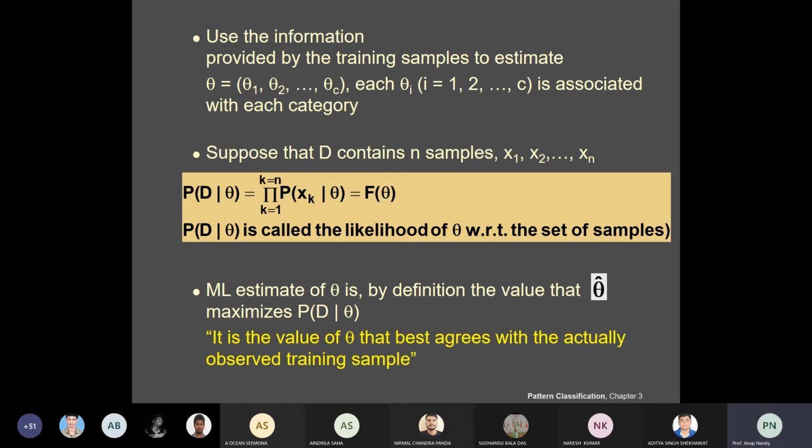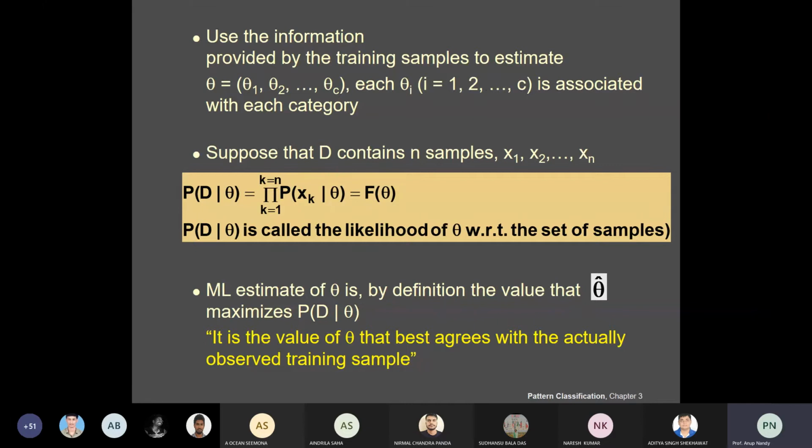You are assuming that samples in Di give no information about theta j.